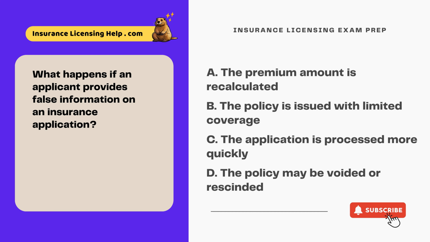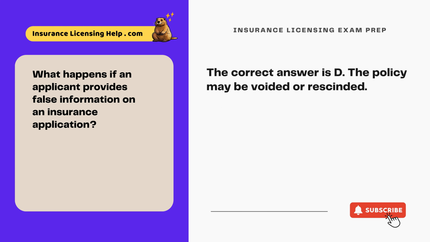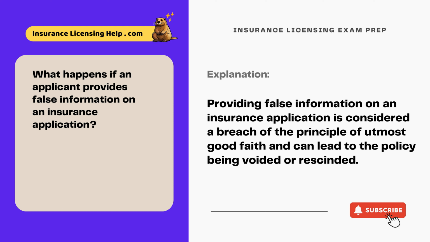What happens if an applicant provides false information on an insurance application? A. The premium amount is recalculated. B. The policy is issued with limited coverage. C. The application is processed more quickly. D. The policy may be voided or rescinded. The correct answer is D. The policy may be voided or rescinded. Providing false information on an insurance application is considered a breach of the principle of utmost good faith and can lead to the policy being voided or rescinded.